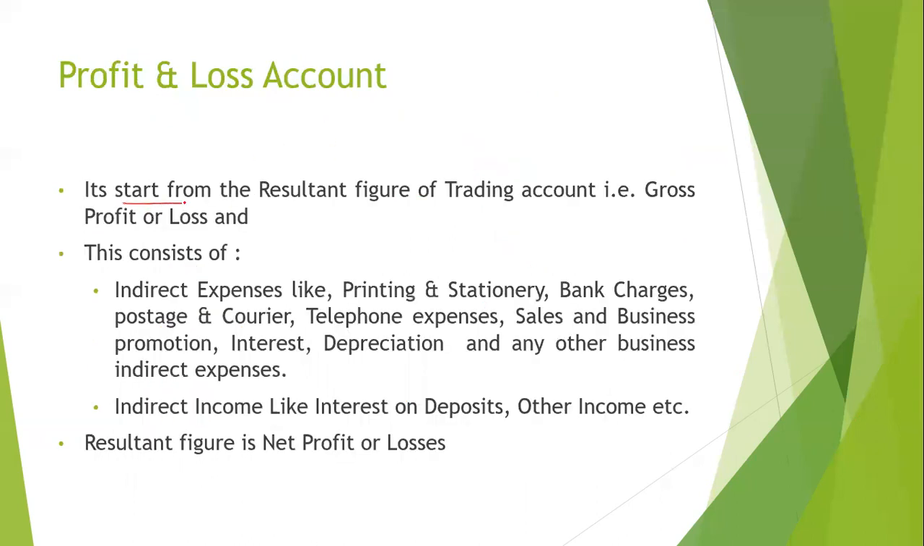It starts from the resultant figure of the trading account, that is the gross profit or loss, and it consists of indirect expenses like printing and stationery, bank charges, postage and courier, telephone expenses, sales and business promotion, interest, depreciation, and other business expenses. On the credit side, we have indirect income like interest on deposit, other income, etc. And the resultant figure is either a net profit or a net loss.